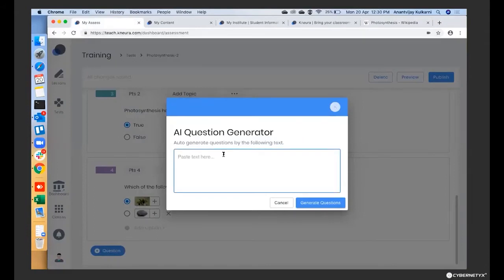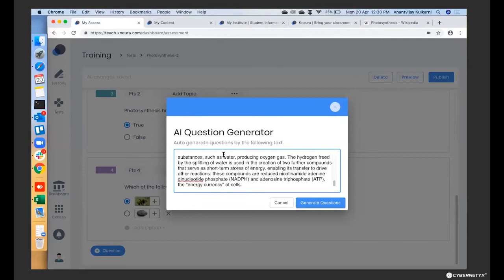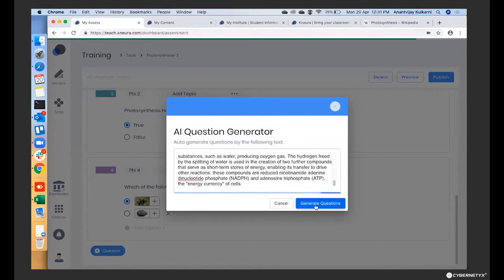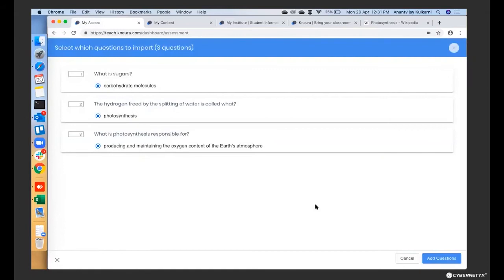It doesn't have to come from Wiki. It could have come from our own content, but I would have to go back to the lesson and copy it. So just to show it to you quickly, I copied it from outside, posted that entire paragraph here and asked my AI to do the question generation. What it does is contact our AI engine, and then this automatically generates questions for me. So these are the questions that I have generated now. I did not have to do anything.